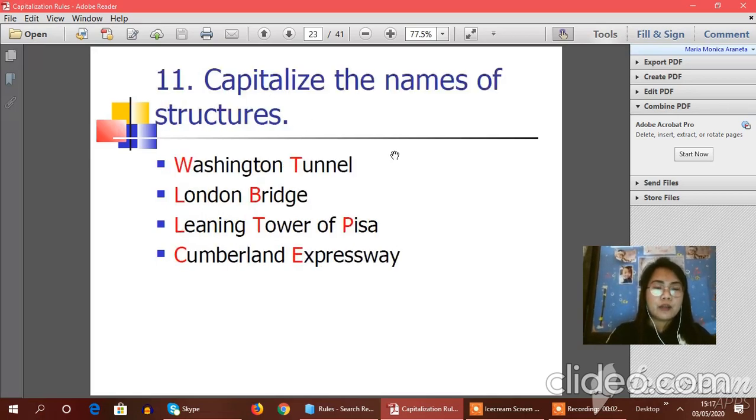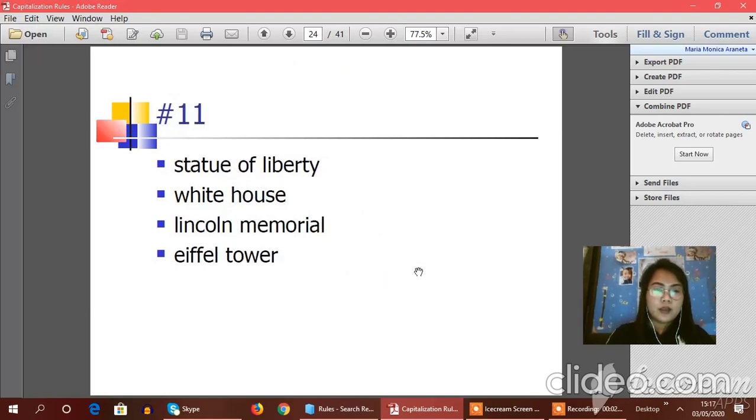Next, rule number 11. Capitalize the names of structures. Washington Tunnel, London Bridge, Leaning Tower of Pisa, and the Cumberland Expressway. Okay, so this is the activity 11 given.